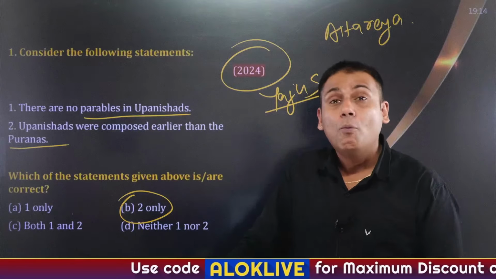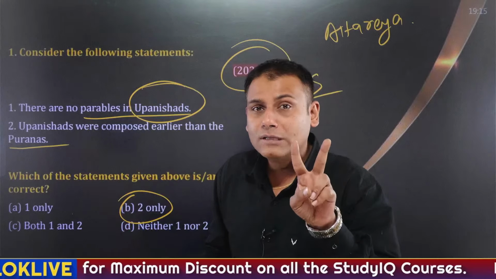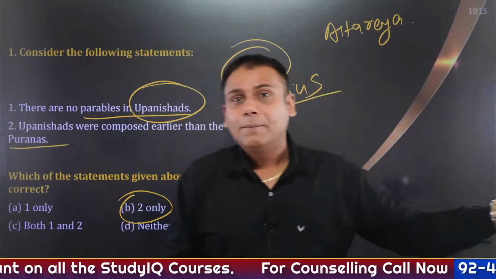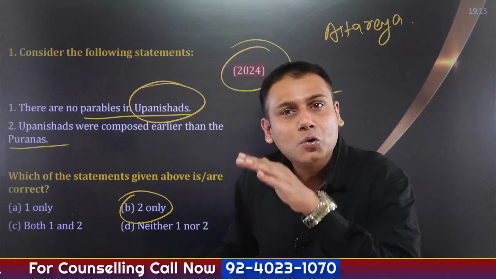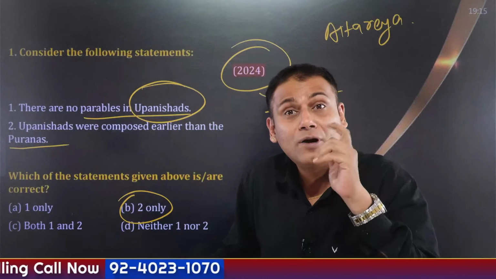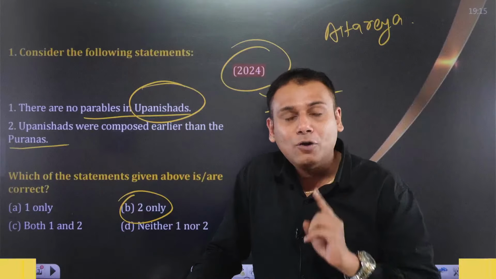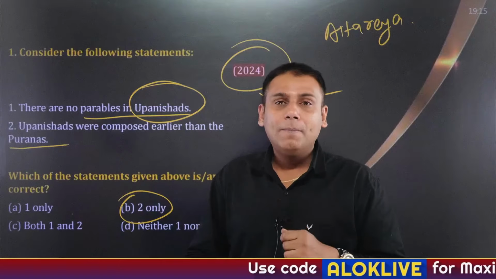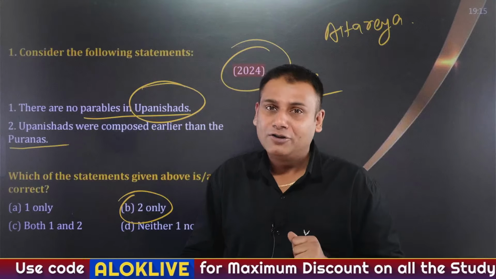And then comes Upanishad. The word Upanishad has been derived from 2 words, Up and Sad. Sad means sit. Up means nearby. Sitting near the Guru's feet to gain knowledge is Upanishad. Totally there are 108 Upanishads, and of these, 11 are the most important ones. And I'll tell you which questions have been asked in the UPSC examination.